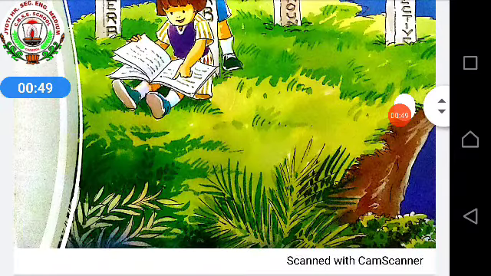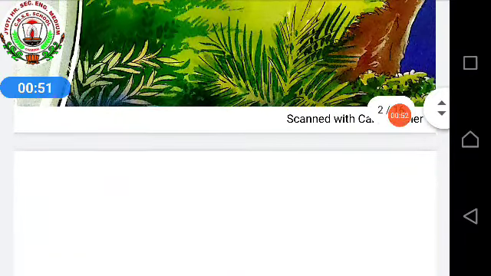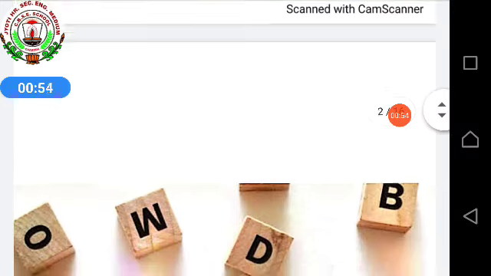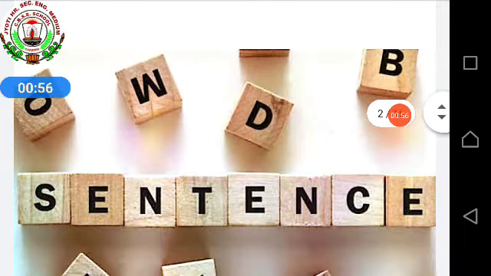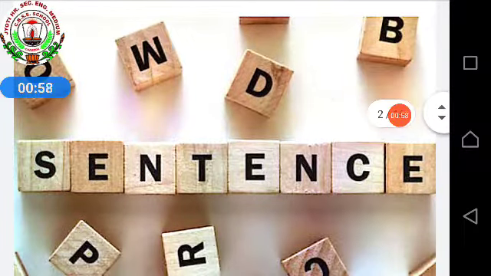So let's start. The first chapter of your grammar is the sentence. Sentence we have learned in class 6th, class 7th, and now we are learning in class 8th also, because without letters, words and sentences, we cannot study any language, any subject.